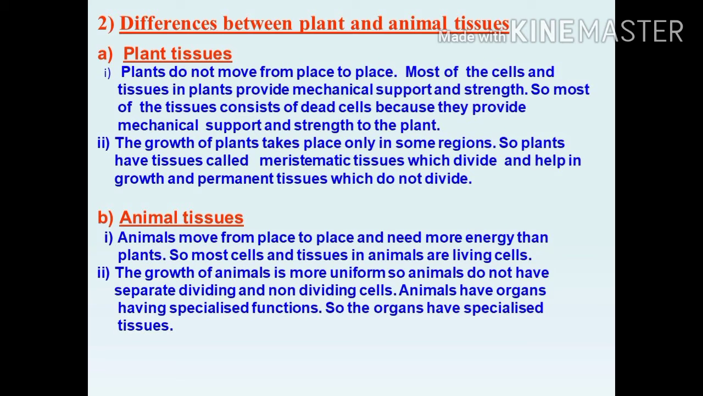Students, here you know the plants can't move from one place to another place because most of the cells are dead. What's the function of these tissues in the plants? The tissues provide mechanical support and strength, just giving strength to the plants, no other particular functions. The growth of the plants takes place only in some regions. So plants have tissues called meristematic tissues which divide and help in growth, and permanent tissues which do not divide. You know, in plants we can see the growth in certain regions only.